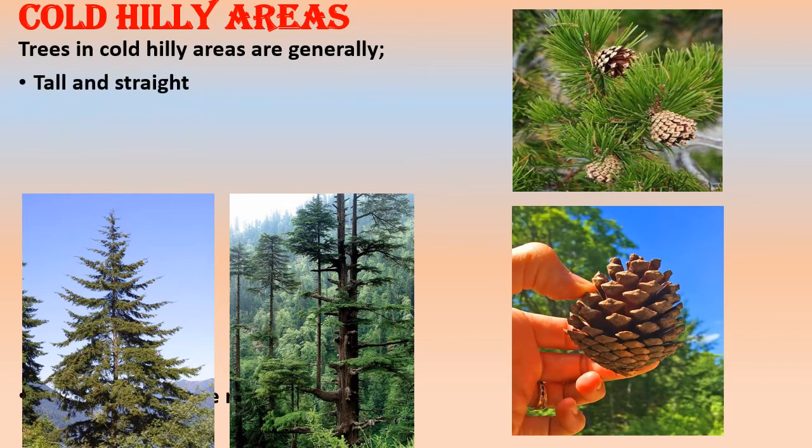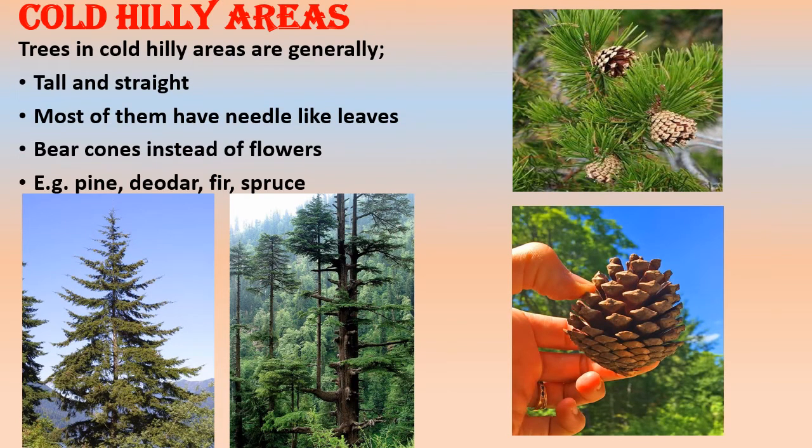So the first category of terrestrial plants is the plants that grow in cold hilly areas. Trees in cold hilly areas are generally tall and straight. Most of them have needle-like leaves, as you can see in the picture. They have cones. This is a specialized structure, as you can see in the fourth picture. They have cones instead of flowers, which produce seeds. The examples of such plants are pine, deodar, fir and spruce, and many more plants.